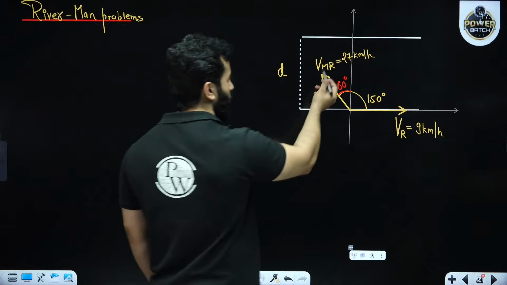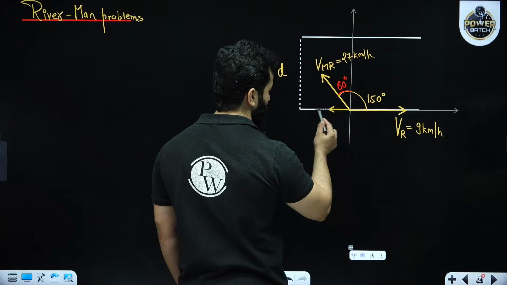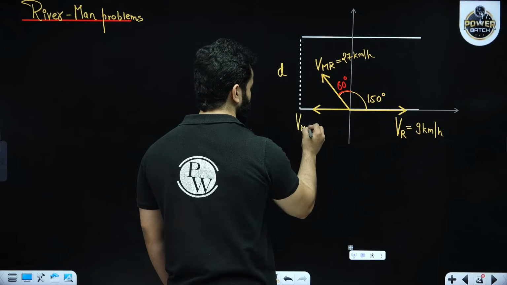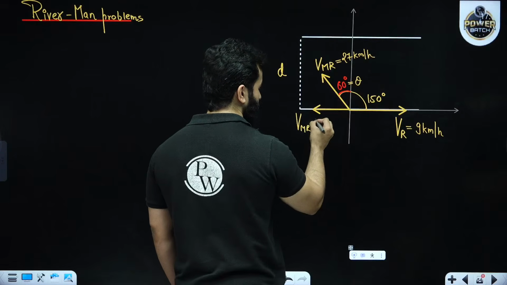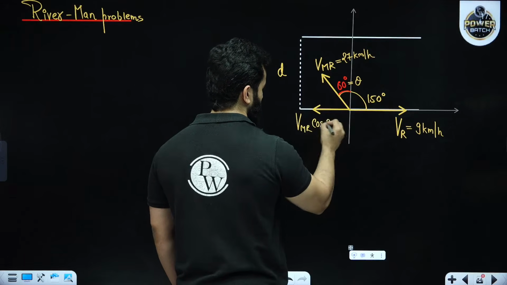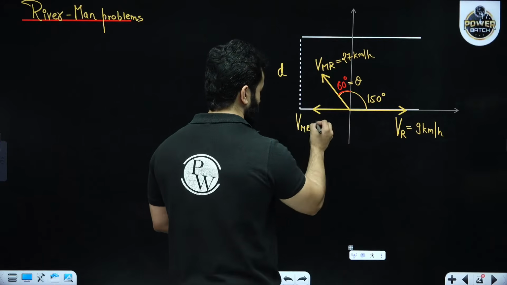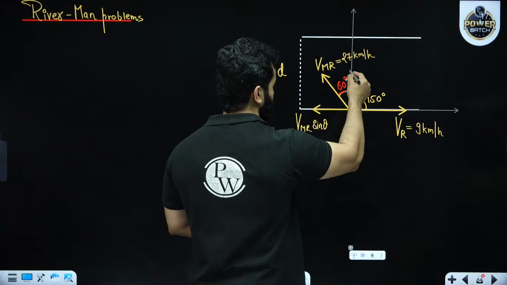Let's draw the components of this VMR. Let's say this angle is theta. You are going to get VMR sine theta, and you are going to get VMR cos theta.